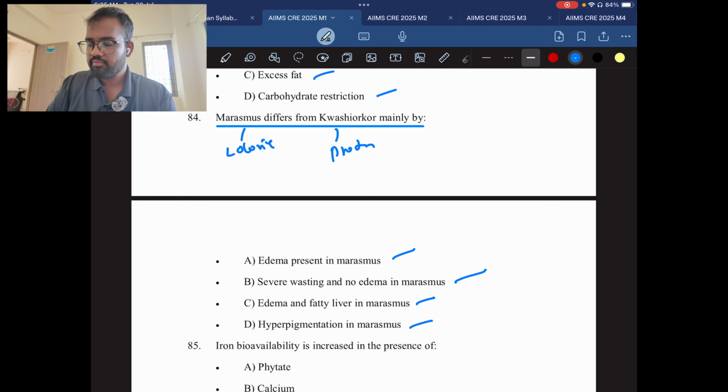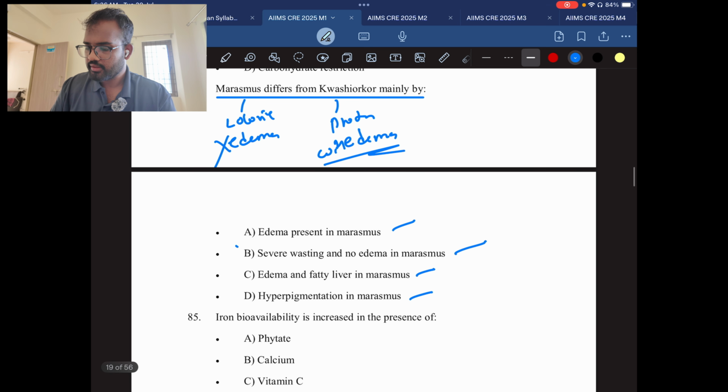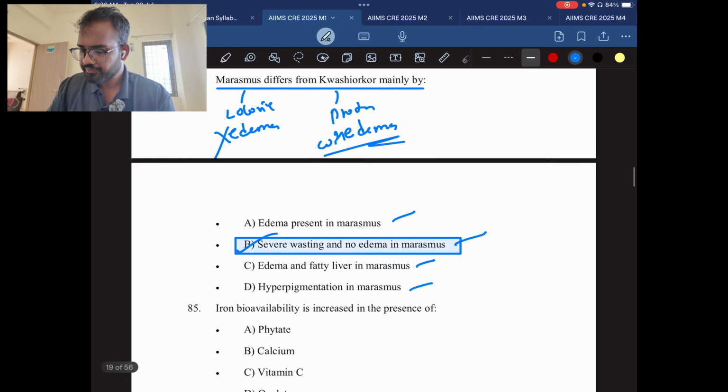In marasmus there is no edema, but there will be severe wasting. In Kwashiorkor also there is severe wasting, but with edema. There will be no edema here, but here there will be edema. So this is the characteristic feature. So the answer will be B, severe wasting and no edema in marasmus.